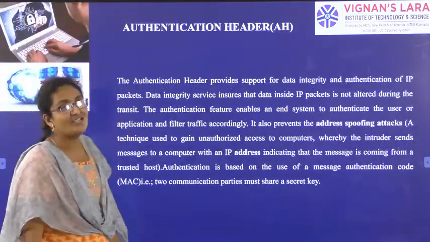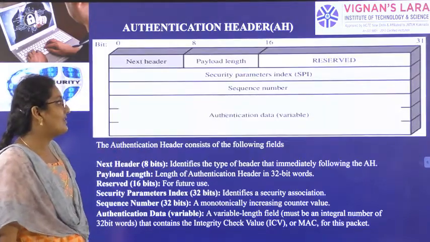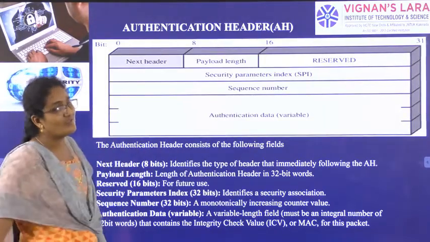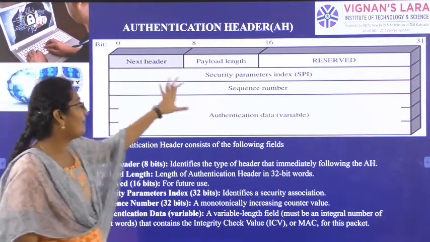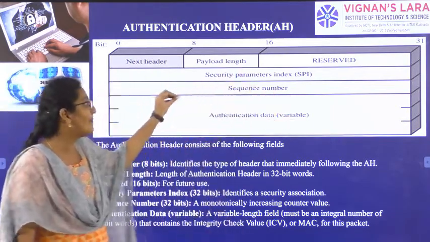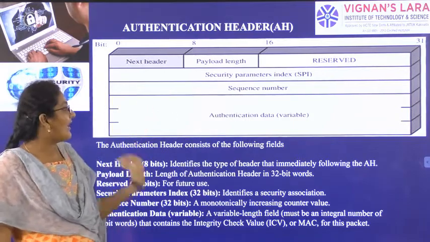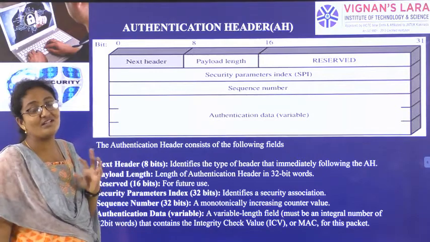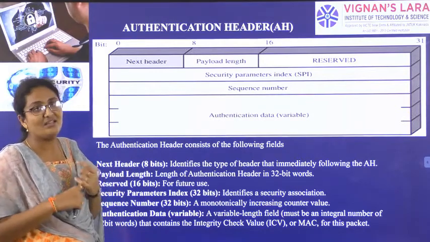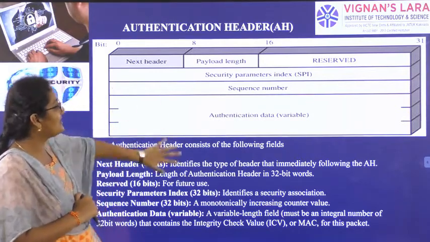Next, we saw the authentication header structure. We have 32 bits, from 0 to 31, divided into many parts: next header, payload length, reserved bits, security parameter index, sequence number, and authentication data. The authentication data is the part where we concentrate on the MAC. MAC is nothing but message authentication code, whose size is variable.